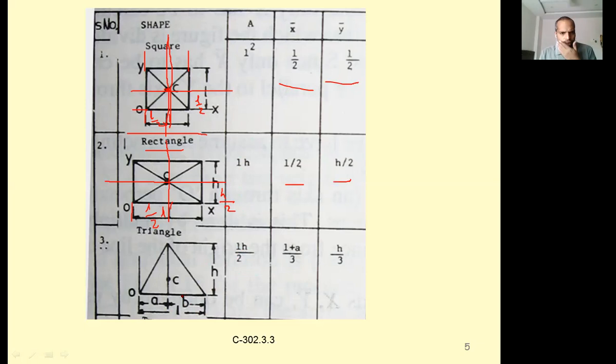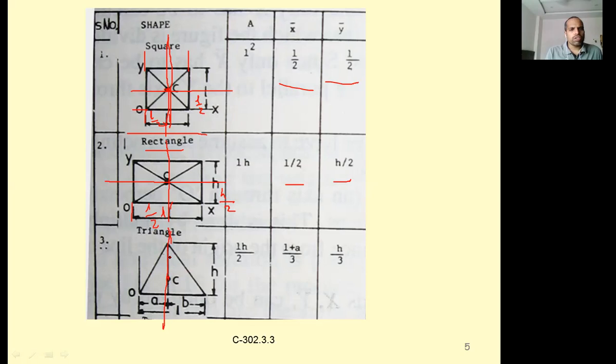And what is the centroid? Where does the centroid lie? So this one is the centroid. This triangle is symmetric about only one axis, the y-axis. If you cut into halves, both sides will be the same. Whereas about the x-axis, wherever you draw, it is not symmetric. It is not symmetrical about any other axis.